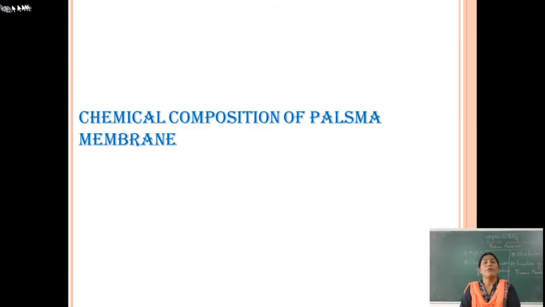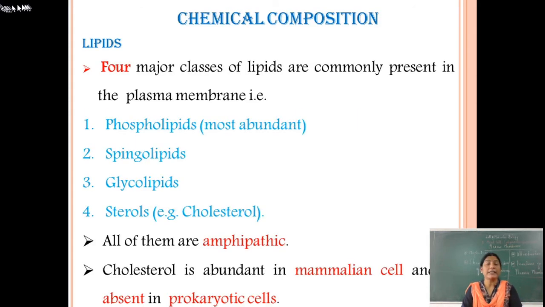When we learn the chemical composition, we say that in the plasma membrane, lipids, proteins, various enzymes and carbohydrates are present. First, we learn the lipids. Mainly, four types of lipids are present in the plasma membrane: phospholipids, sphingolipids, glycolipids and sterols.